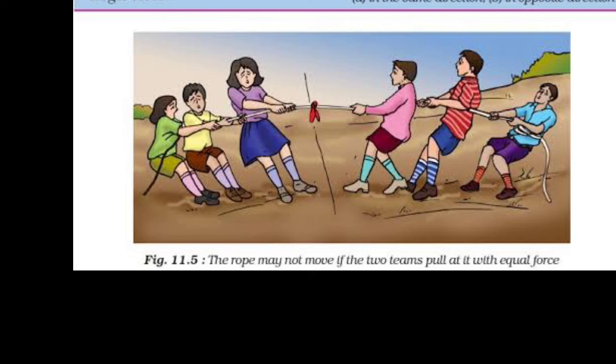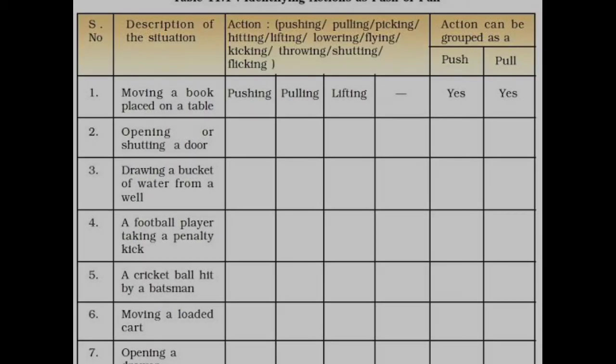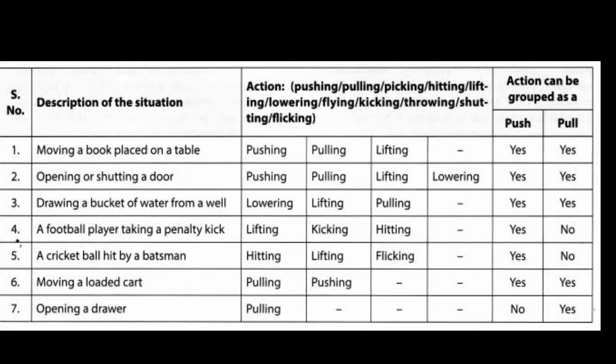These are our topic. Can you complete activity 11.1? Table 11.1 gives some examples of familiar situations involving motion of objects. You can add more such situations or replace those given here. Try to identify the action involved in each case as a push and or a pull and record your observations.